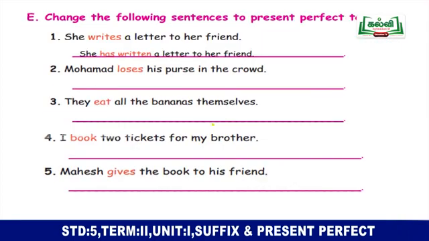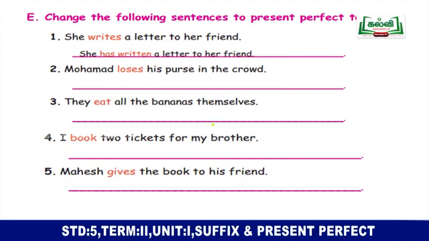The next activity is, change the following sentences to present perfect tense. In the given sentences, you have to change the verb with the appropriate auxiliary verb and past participle. One has been done for you. She writes a letter to her friend. She has written a letter to her friend.